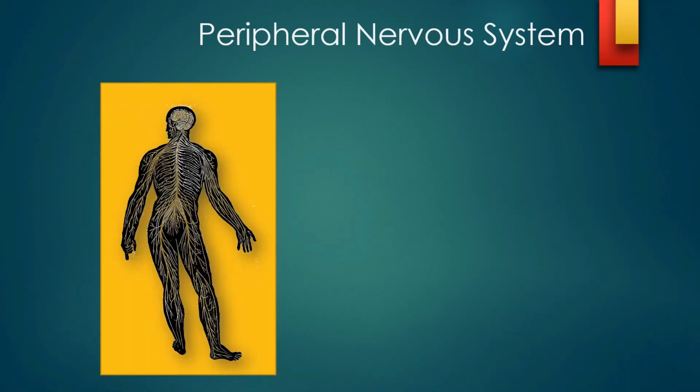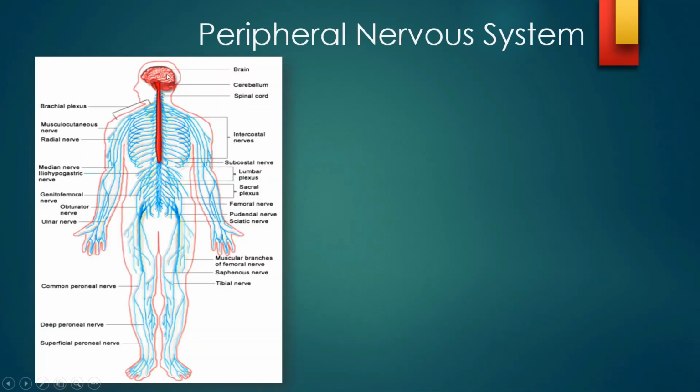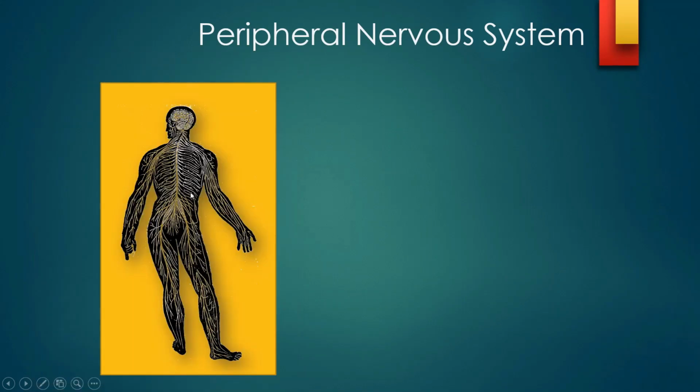Further, look at the way the nerves supply the various parts of the whole body, and that part is considered the peripheral nervous system. So please understand, the brain and spinal cord are called the central nervous system, and this blue color is considered the peripheral nervous system. So this whole thing is considered the peripheral nervous system.